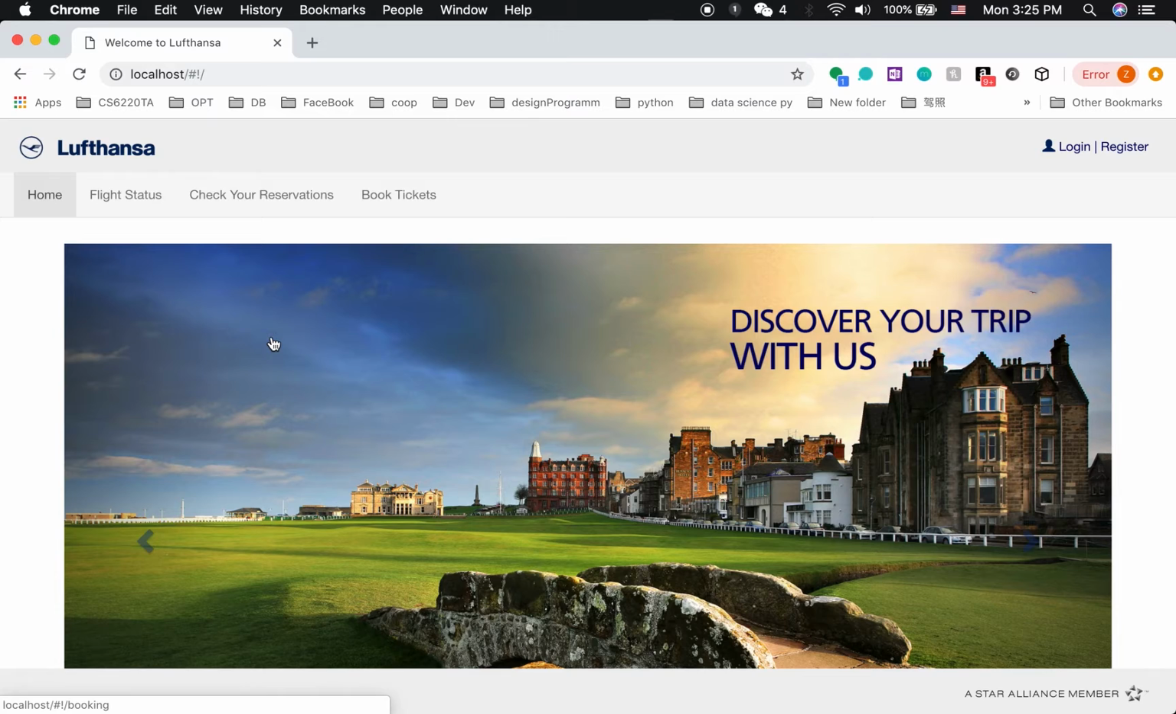Another user module is admin. Admin can manage all the users, all the reservations, all the schedules, and also all the flight status.